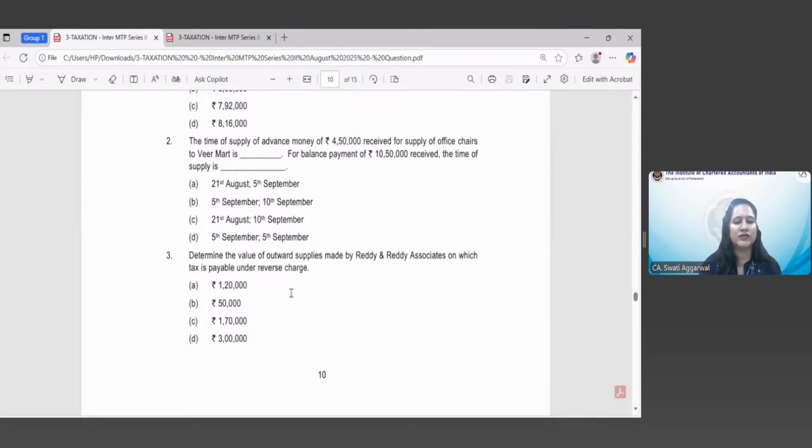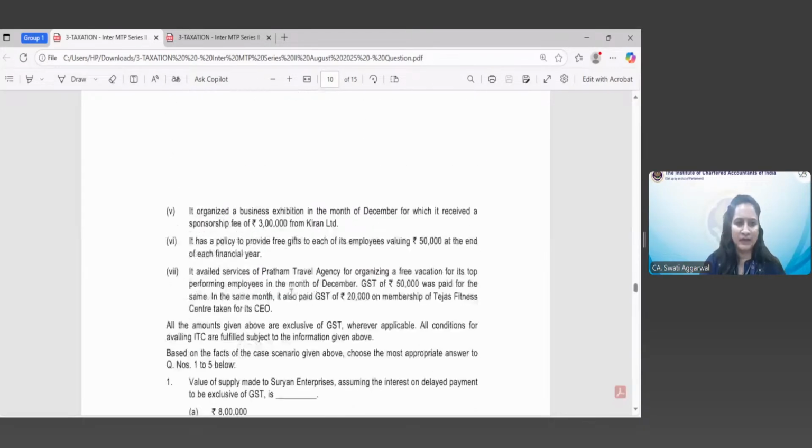Now, let's read the question number 3. Determine the value of outward supplies made by Reddy and Reddy Associates on which tax is payable under reverse charge. This is a very interesting question, and all the provisions relating to reverse charge will be revised if you answer this question correctly. So you may go through the facts of the case scenario. Value of outward supplies made by Reddy and Reddy Associates on which tax is payable under reverse charge.